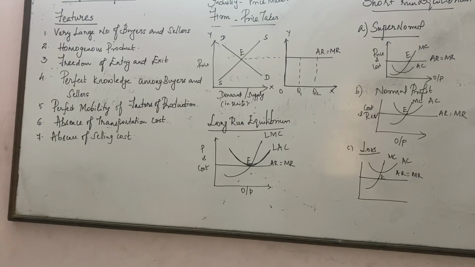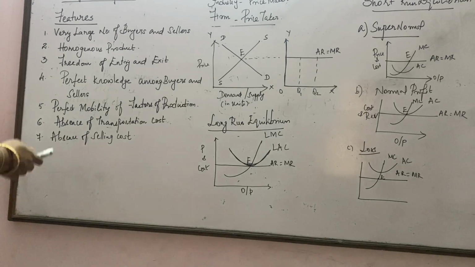So what's a perfect competition? Let's go by the definition. Perfect competition refers to a market situation where there are a large number of buyers and sellers. They deal with a homogeneous product at a price fixed by the market. So why is it called fixed by the market? We will discuss it later. First we'll go with the features.